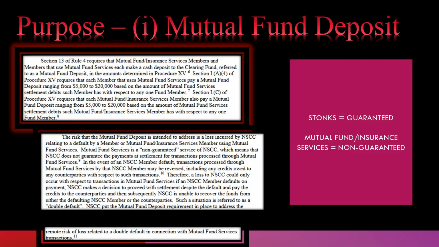Section 13 of Rule 4 requires that mutual fund and insurance services members and members that use mutual fund services each make a cash deposit to the clearing fund referred to as a mutual fund deposit in the amounts determined in Procedure 15. Section I-A4 of Procedure 15 requires that each member that uses mutual fund services pay a mutual fund deposit ranging from $5,000 to $20,000 based on the amount of mutual fund services settlement debits such member has with respect to any one fund member.